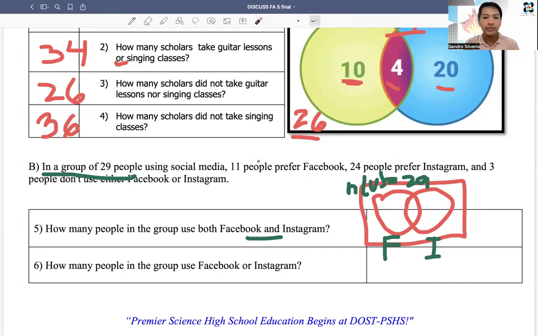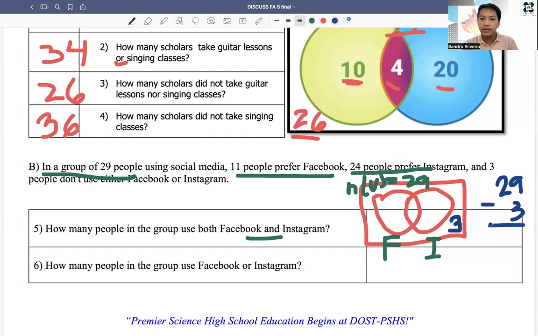So we have to make use of the data that we have here, the numbers that we have here. In this case, 11 people prefer Facebook and 24 people prefer Instagram, and 3 people don't use either Facebook or Instagram. So I want you to write the 3 first. The 3 outside, because that's something that we know and that is given. So meron tayong 3 sa labas ng Facebook at Instagram. And if you're going to count, there are 29 people na sinurvey ninyo, and then we have to subtract 3 from 29, and our answer is only 26.